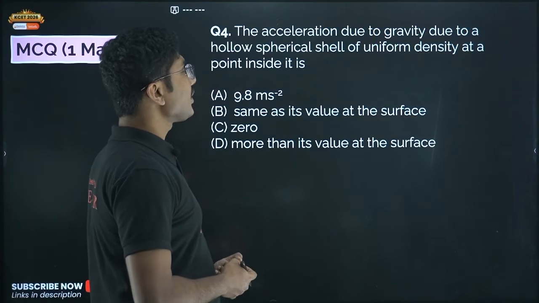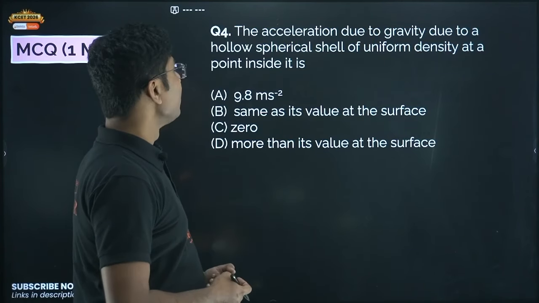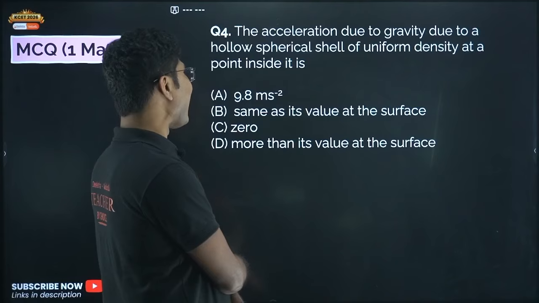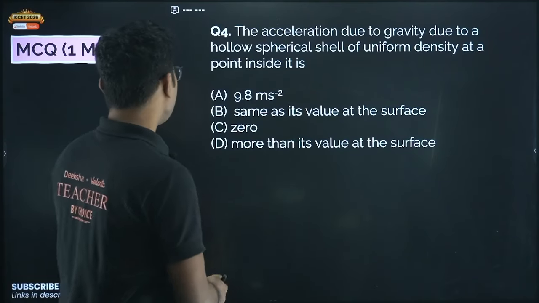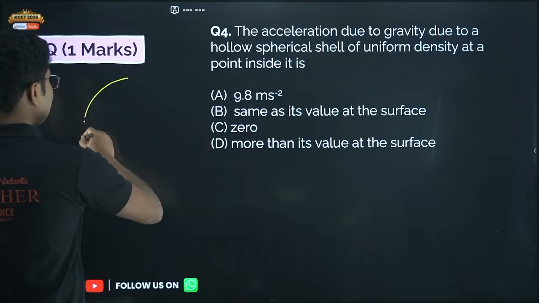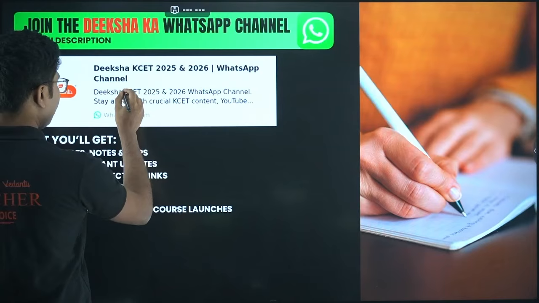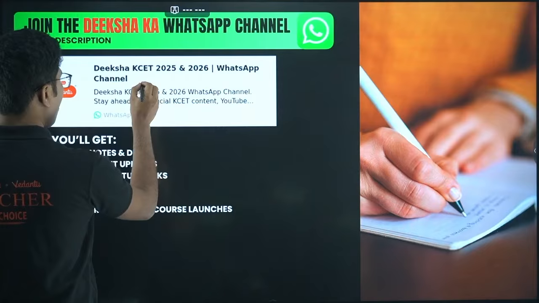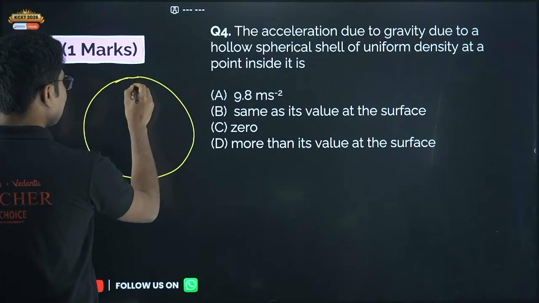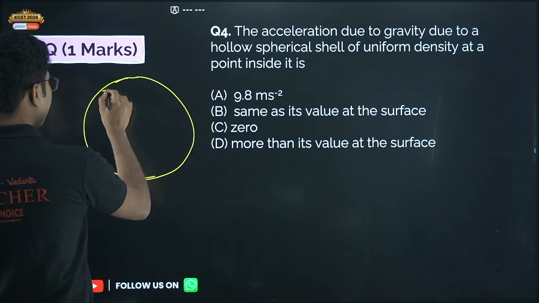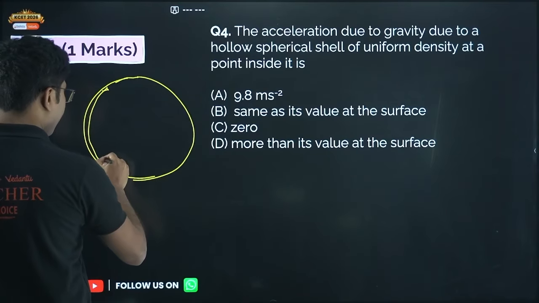The acceleration due to gravity due to a hollow spherical shell of uniform density at a point inside it. So, acceleration due to gravity of a hollow shell. Hollow shell means, what is the meaning of hollow shell? Hollow shell means it has nothing inside. Okay, so nothing is inside, everything is outside. Okay, shell means it's like a cover of an egg.